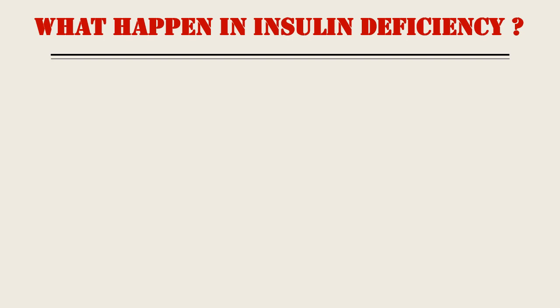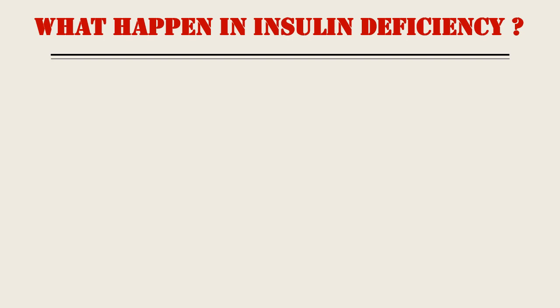Now, this is all about the effect of insulin on fat. What happens if there is a deficiency of insulin? Insulin activates the lipoprotein lipase enzyme, which is responsible for transporting the fatty acid inside the adipose cell by splitting the triglyceride.